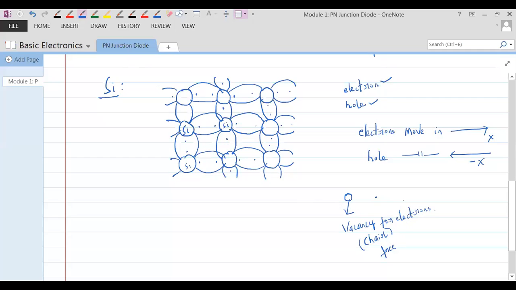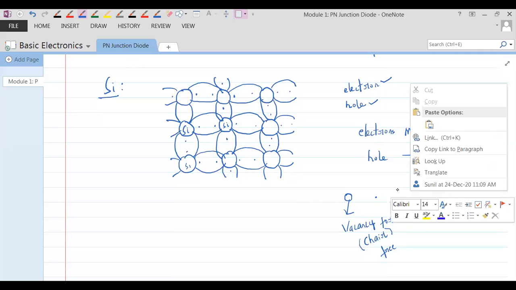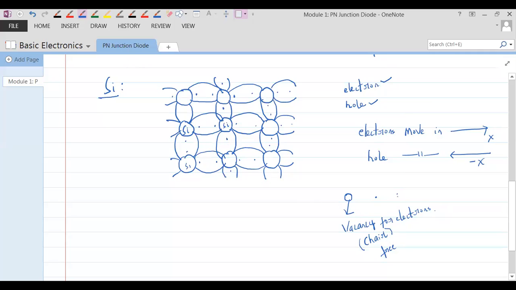Say this is a chair, and an electron comes and sits on it. What will it look like? It will look like a chair which is not vacant. That is an electron-hole pair.